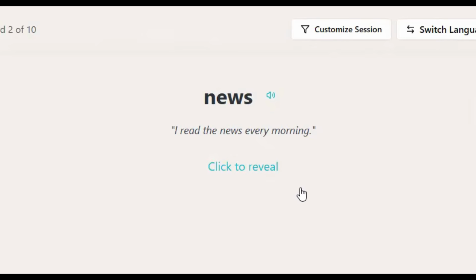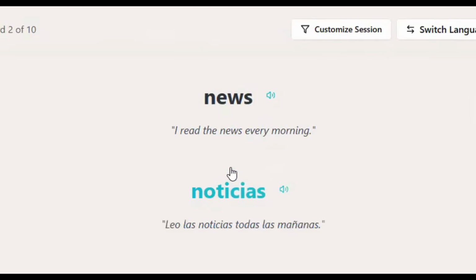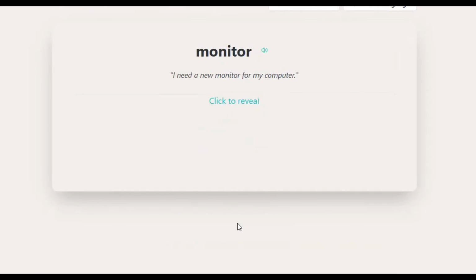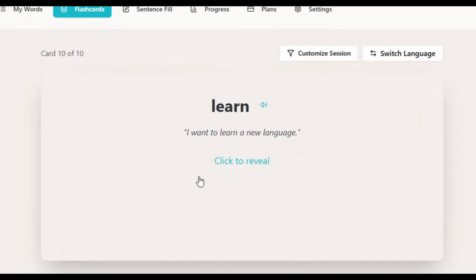News. I read the news every morning. Okay, the news is las noticias. So I would say leo las noticias cada mañana. Let's see. Leo las noticias todas las mañanas. Todas las mañanas, cada mañana, the same. So let's say somewhat. Finish that. So that's the way it works. Okay, so it's giving you a sentence. And obviously remember that there are sometimes different ways of saying the same sentence.